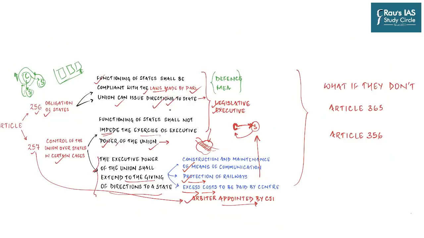Alright, so far we have understood that the central government under various provisions has the power to give instructions to the states and they have to follow it. But what if they don't follow? What if a state denies carrying out NRC or CAA in their state? What will happen? What solution does the center have in those kinds of situations? And so specifically for these situations, the provision of Article 365 has been created.